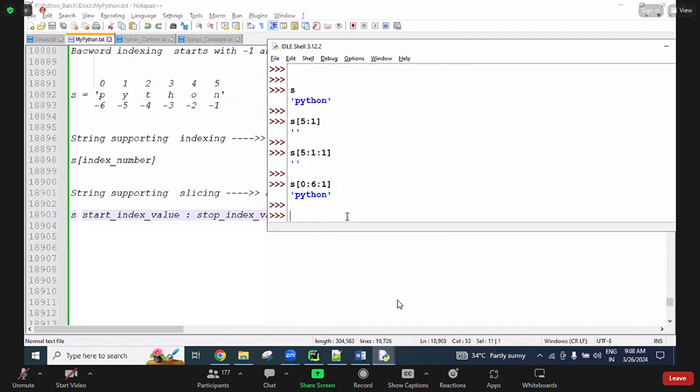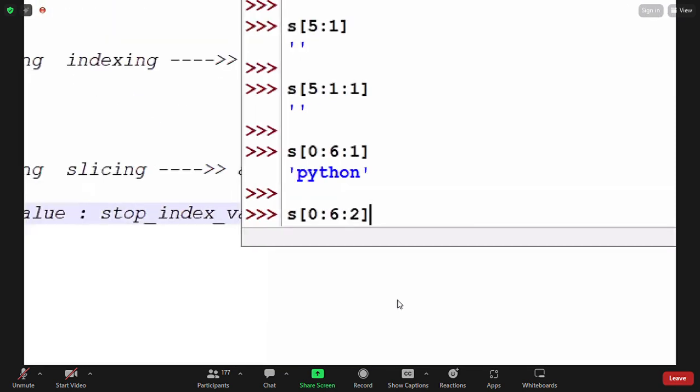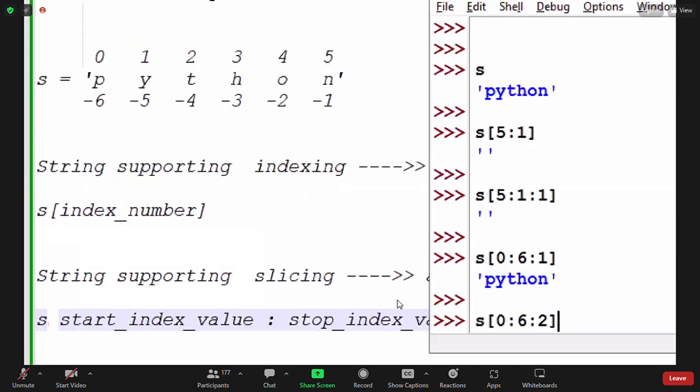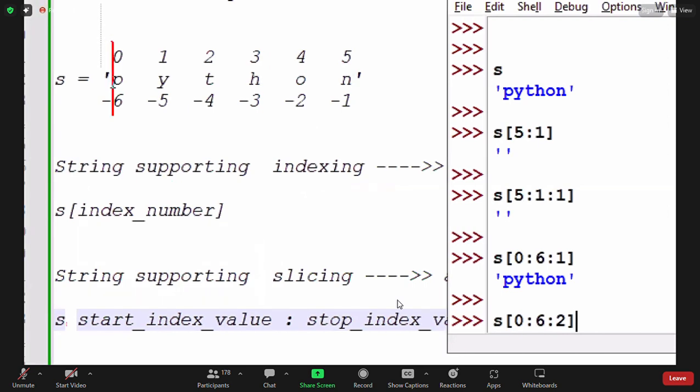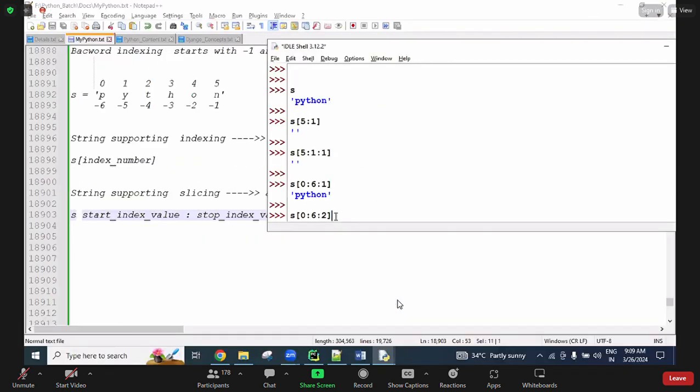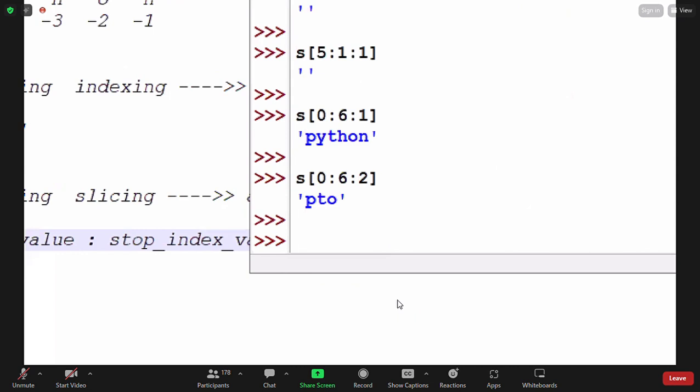Now here I'm going to give 2. In this situation, starting from 0, every second character, this is the step value. So this one, and the next this one, and the next is not available. So PTO we are getting here. Are you clear now?